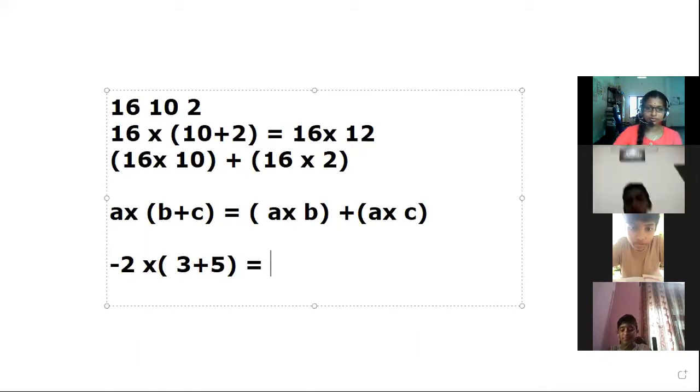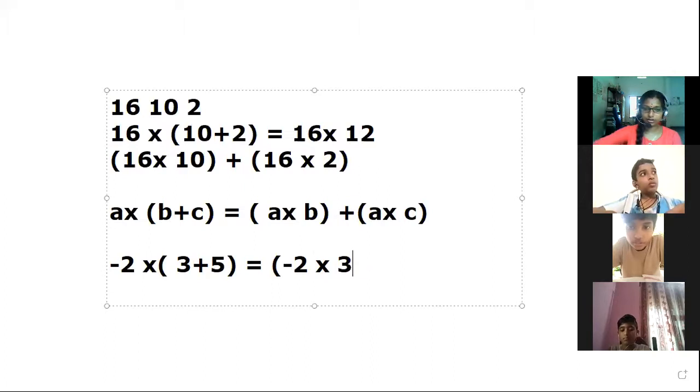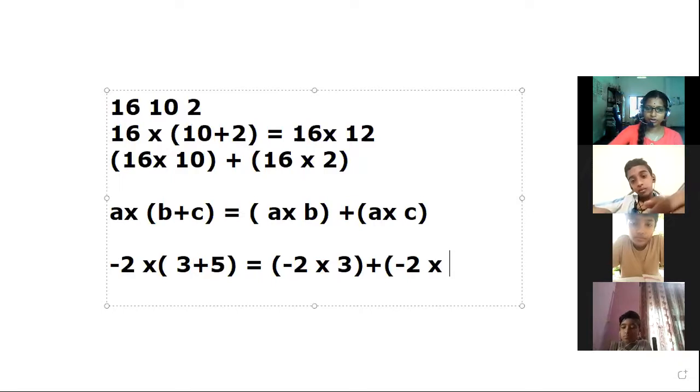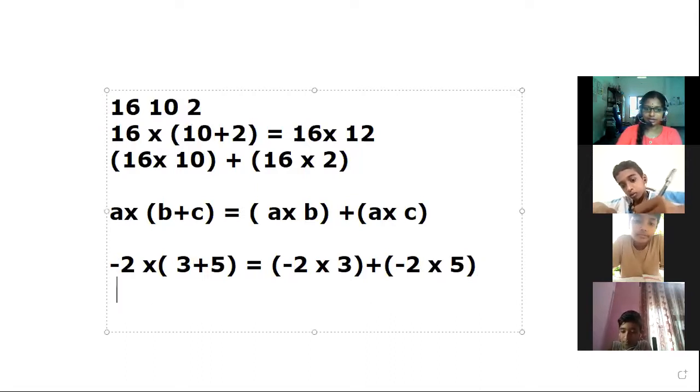It is -2 into 3 plus -2 into 5. It is plus, because here we are doing 3 plus 5. Then -2 into 3 plus, the next term is -2 into 5. Clear? Yes, miss.